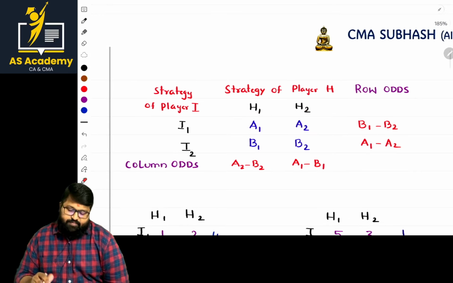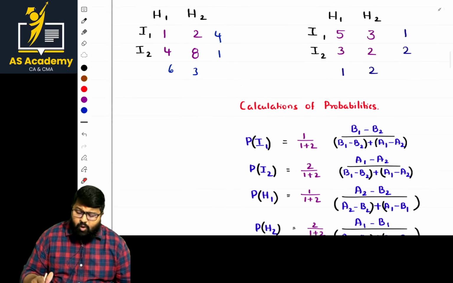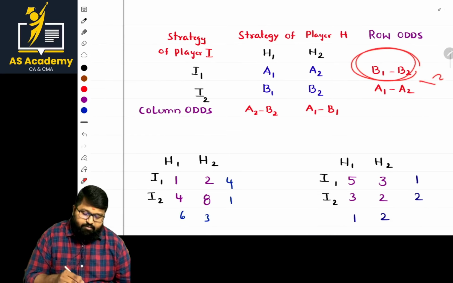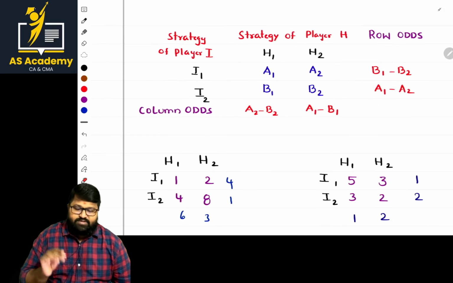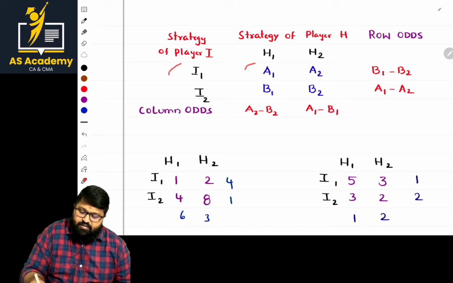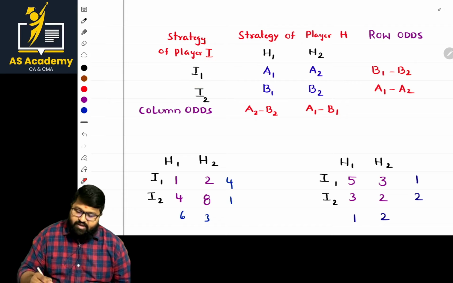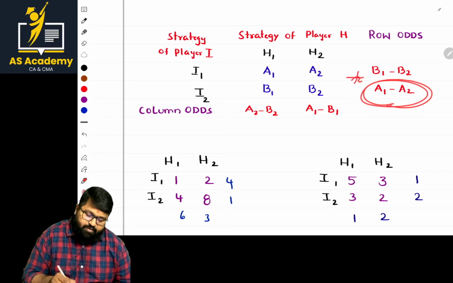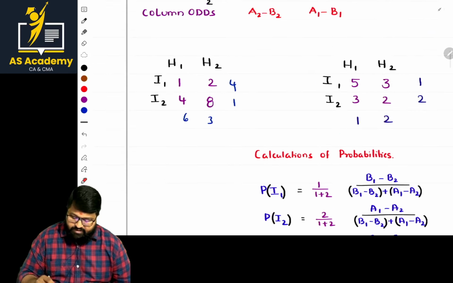If it is clear, then what is the next point, sir? How to calculate the probability? Sir, this divided by the sum of these two values. This value divided by the sum of these two values will be the probability for the A1 strategy. And in the same way, A1 minus A2 divided by the summation, basically. See the same point.